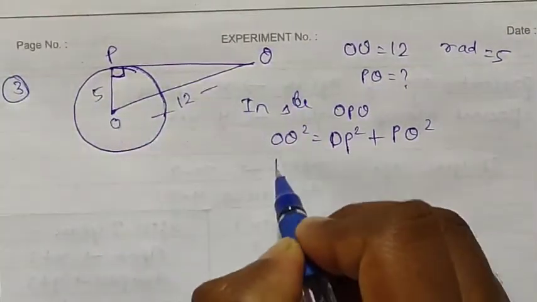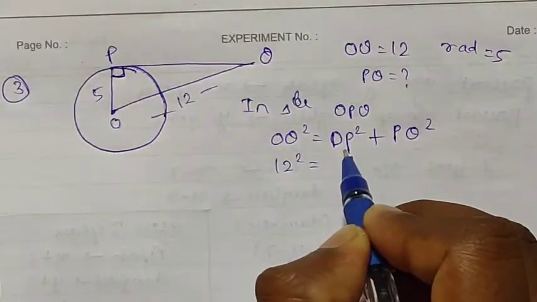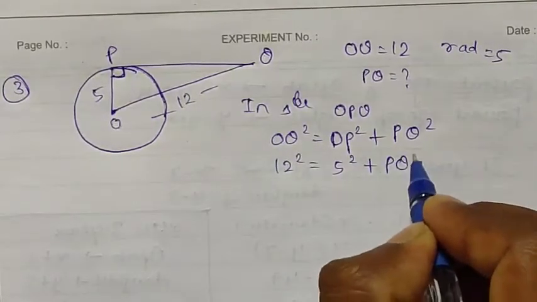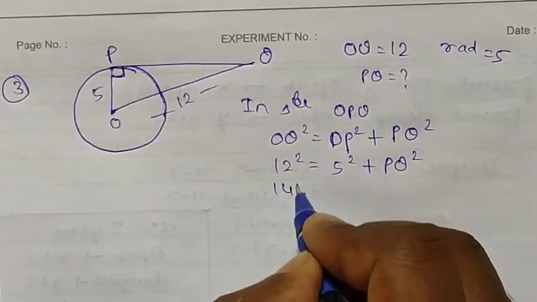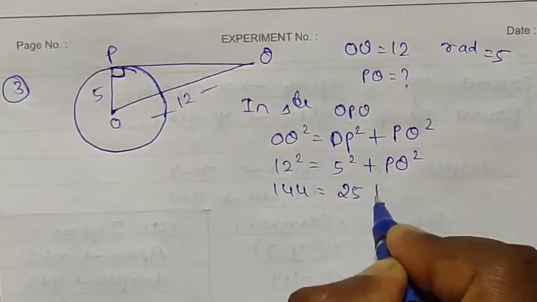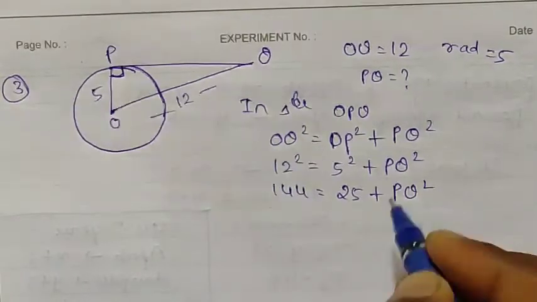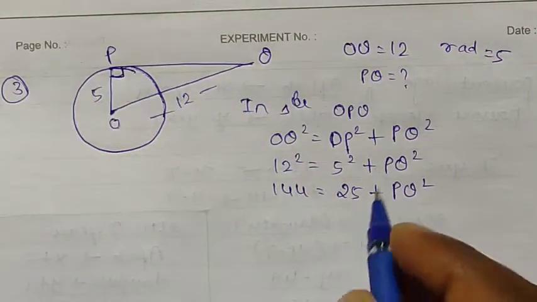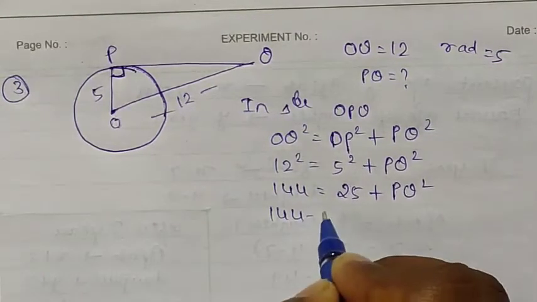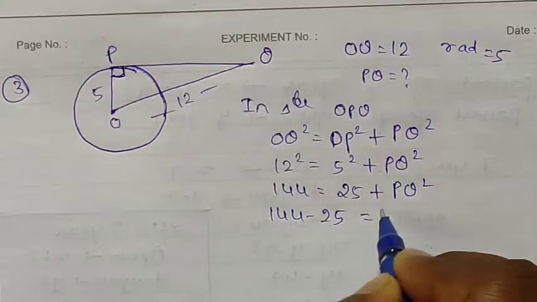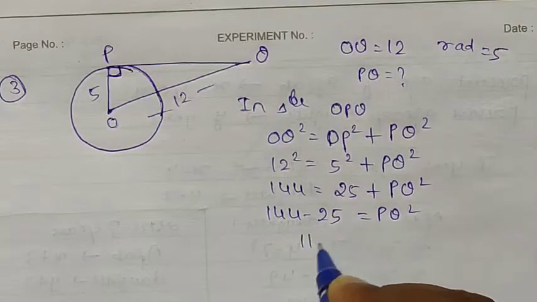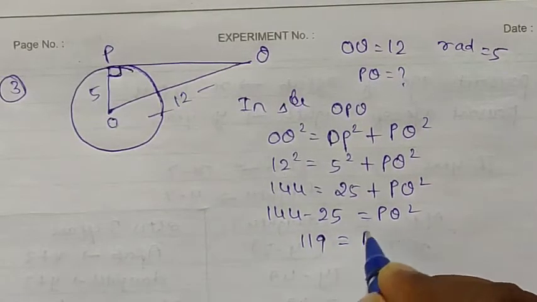OQ is 12, square. OP, the radius, is 5, square. PQ square as it is. 12 square is 144, 5 square is 25. Plus 25, I will shift to the left side, it will become minus. It means 144 minus 25 is equal to PQ square. By subtracting these two numbers, the answer is 119 is equal to PQ square.